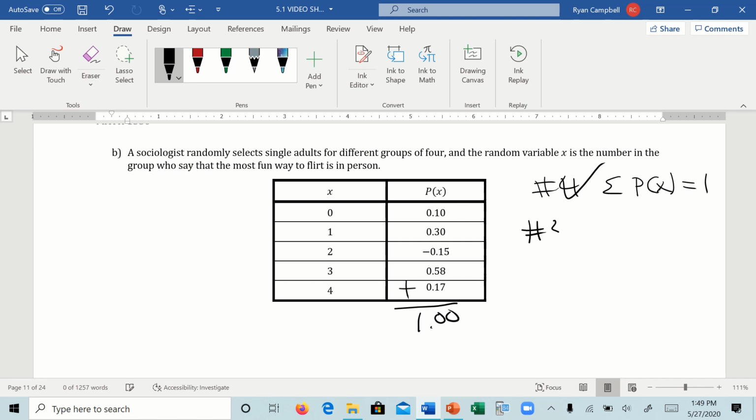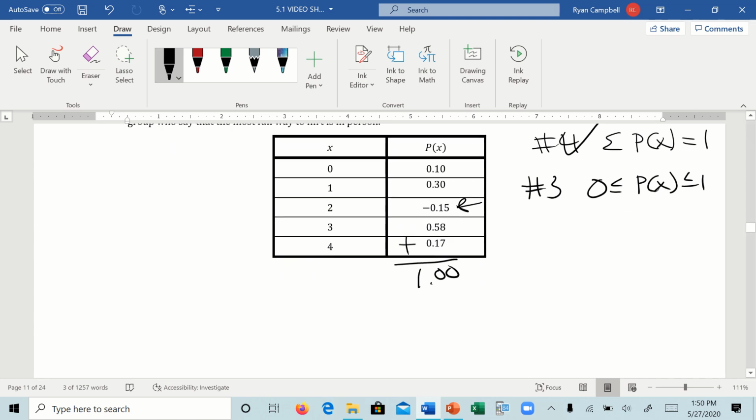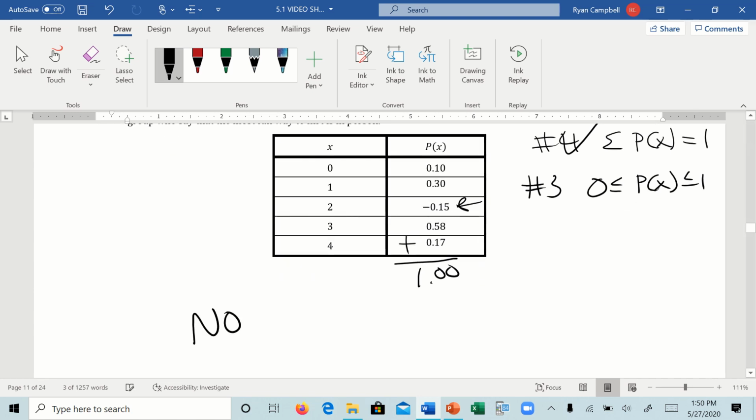Let's look at rule 3. Remember we said that the probabilities have to be between 0 and 1. Is that true? Well, no. You can't have a negative probability. That doesn't make any sense. So it is not a probability model, because negative 0.15 is less than 0.